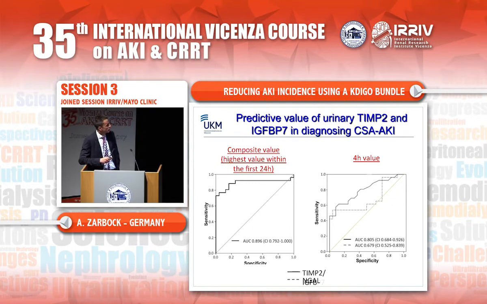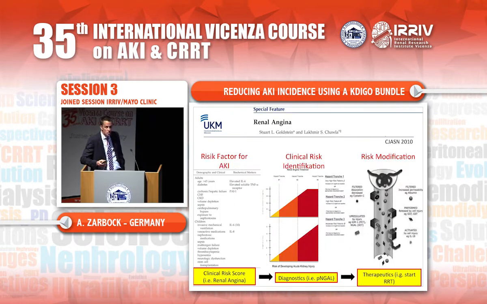Here, the predictive value was still quite good. The area under the curve for TIMP2 and IGFBP7 was 0.805, and this was significantly better compared to the area under the curve of NGAL, which was 0.679. So biomarkers can predict an acute kidney injury. However, if we measure biomarkers in all our patients, the specificity goes down.